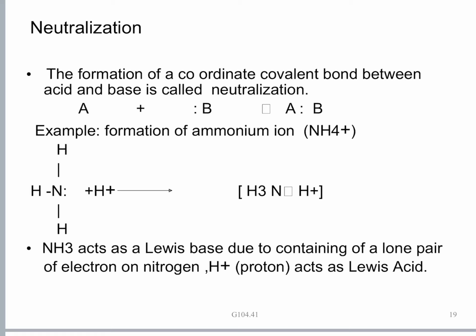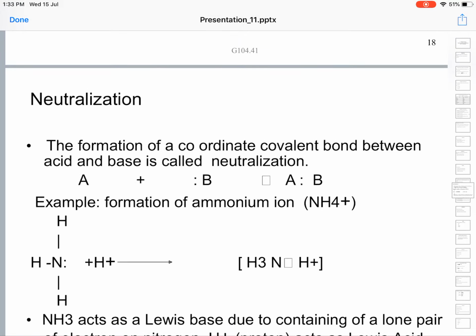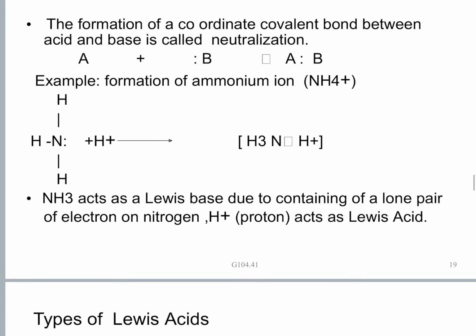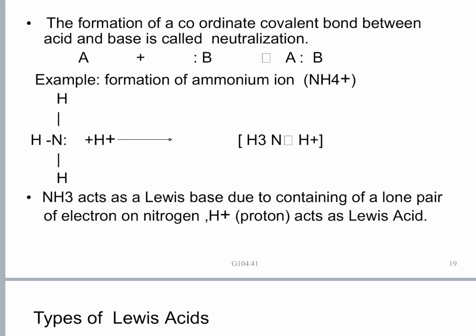This lone pair of electrons, ammonia can easily donate to other needy species. The lone pair is the electron pair present in the outermost orbit which is not participating in chemical bonding. That's called a lone pair. In ammonia, the nitrogen atom has a lone pair. This lone pair it can donate to other needy species.